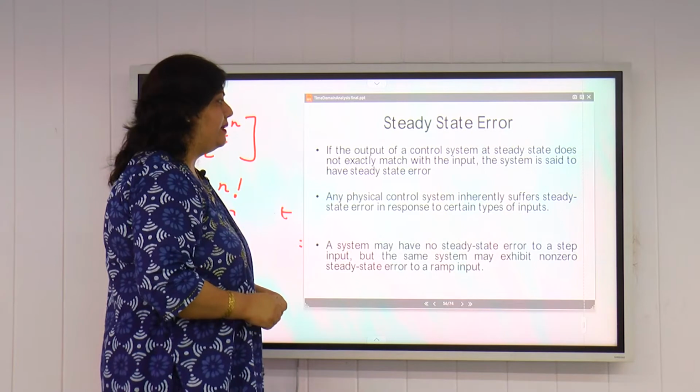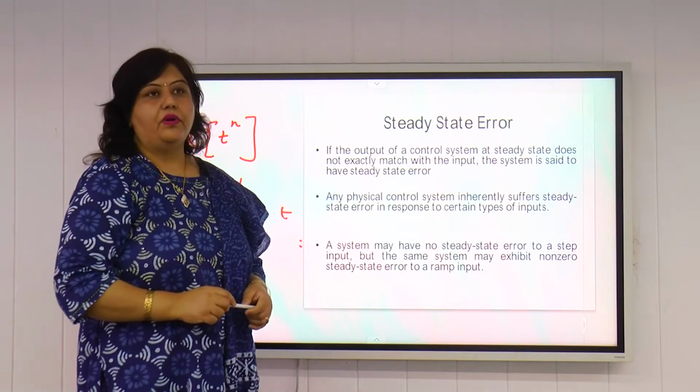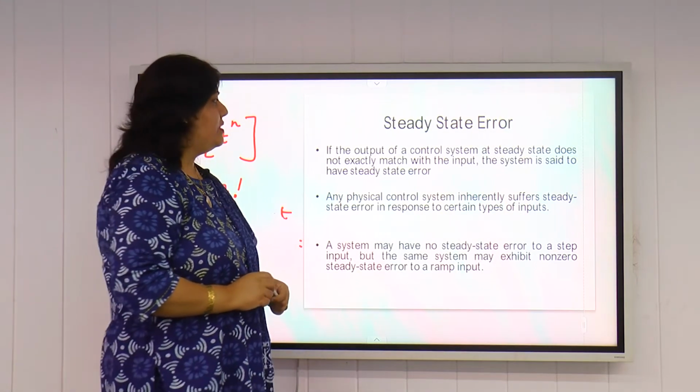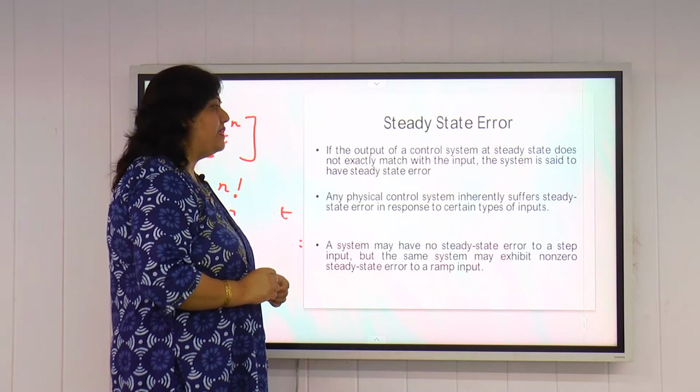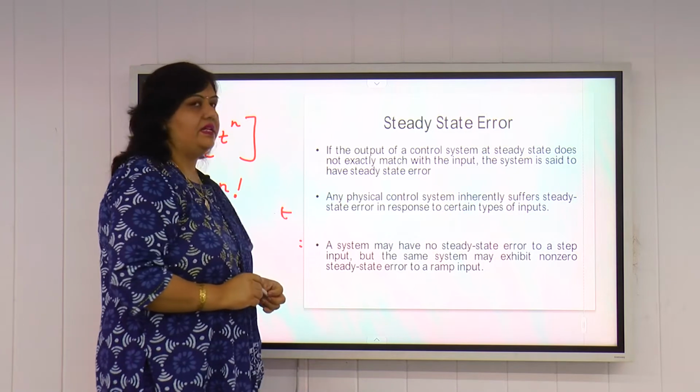Now what is steady state error? Steady state error is again a very important concept in control system. What is steady state error? If the output of control system at steady state does not exactly match with the input, the system is said to have steady state error.